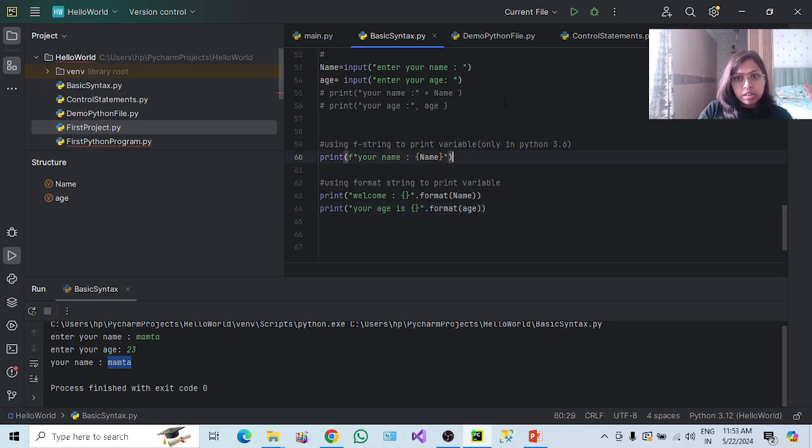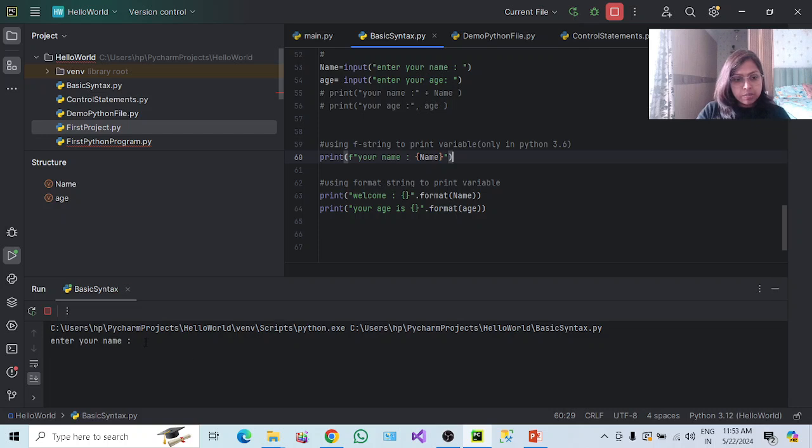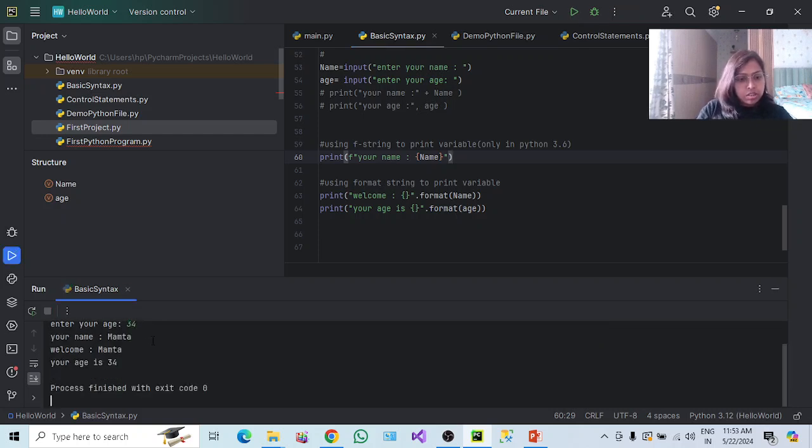So in this case, let me execute it again. You will get to know. See here, your name this way. This is also a way by which we can display our output. And you can see welcome and then format name. So here, welcome colon name. Mamta is the name, which is stored in the variable name, and 34 is the age, which is stored in the variable age. So your age is this.